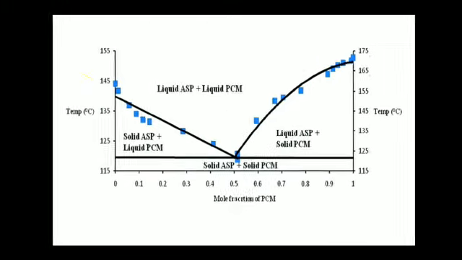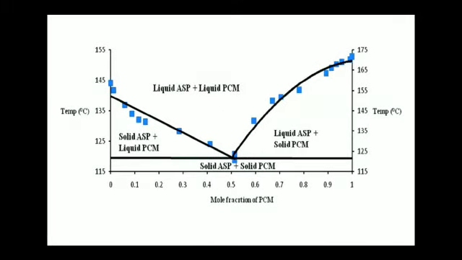For example, in this diagram you will observe two components, aspirin and paracetamol. ASP indicates aspirin, PCM indicates paracetamol. Aspirin melting point is near 140 degrees centigrade, and the melting point of paracetamol is nearly 168 degrees centigrade.